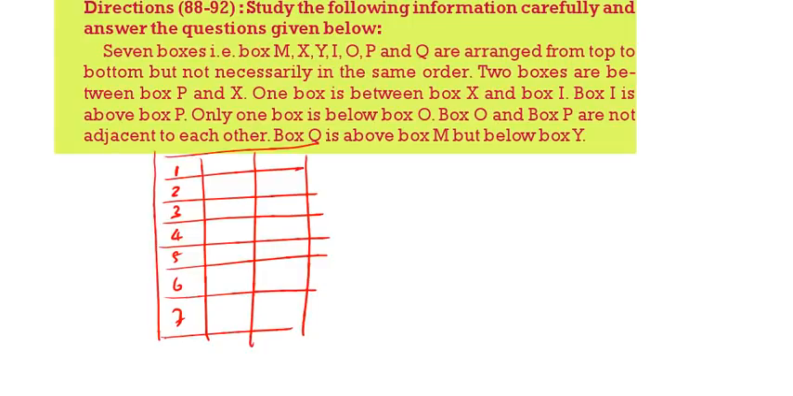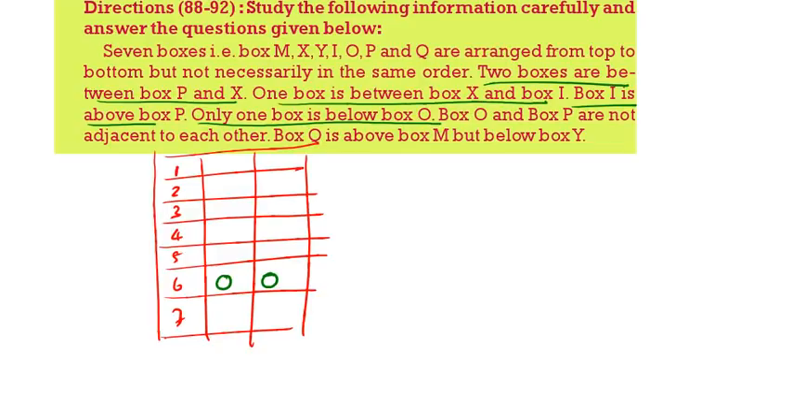Now, see this one. Only one box is below O. So below O there is only one box. Then see the next one. 2 boxes are there between P and X. I is above P. One box is there between X and I.